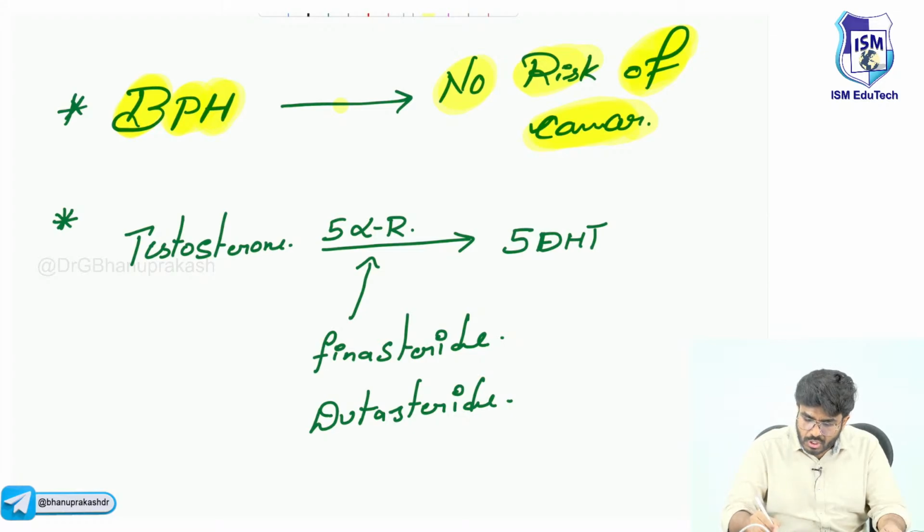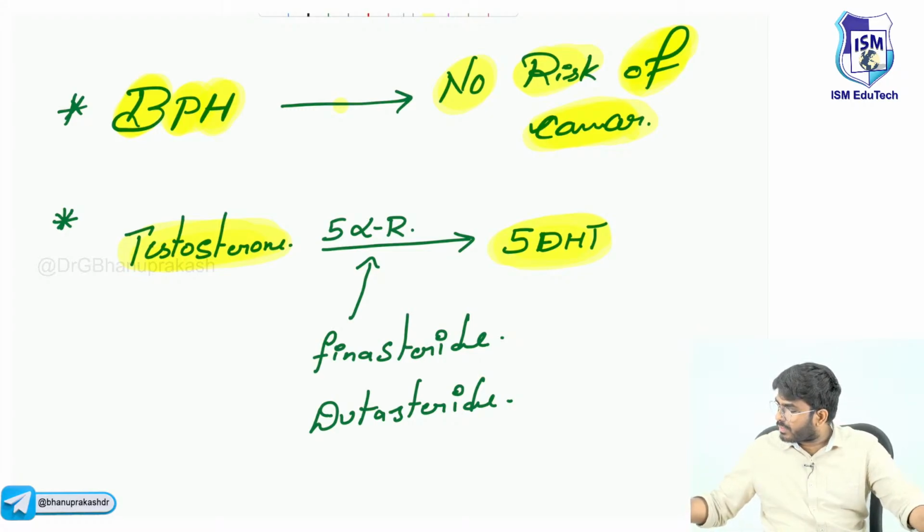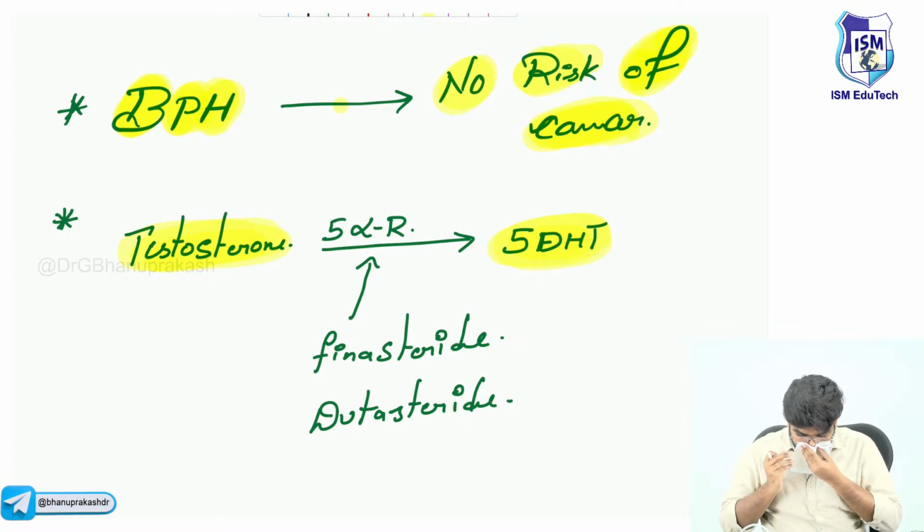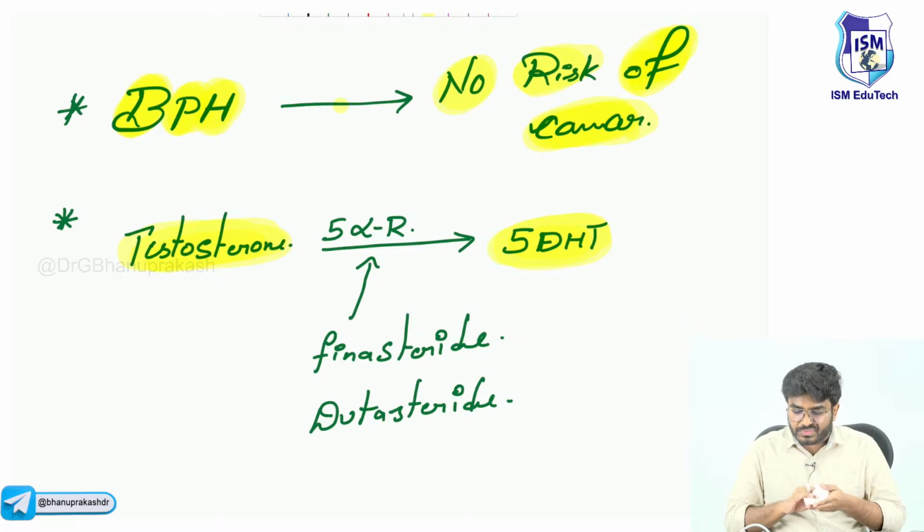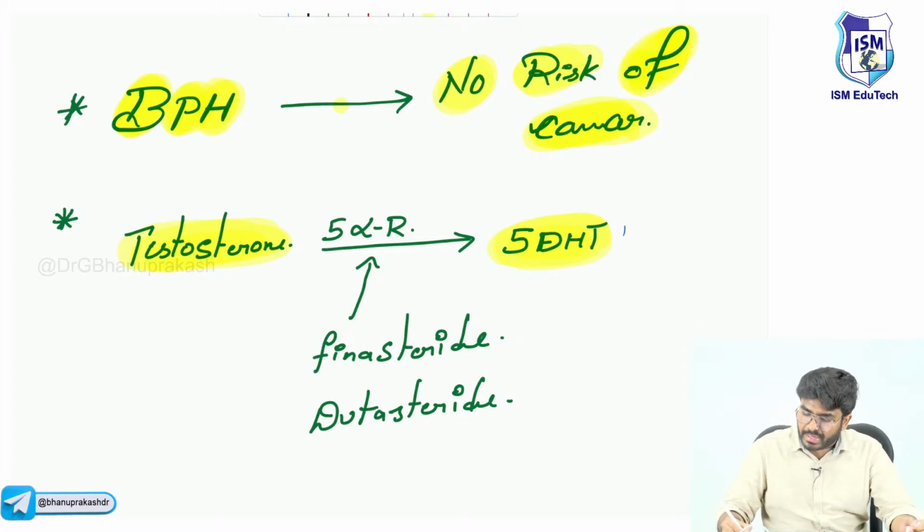It's not the testosterone. Look, testosterone in males will be converted into 5-dihydrotestosterone, the DHT. Testosterone will be converted into dihydrotestosterone with the help of the enzyme 5-alpha reductase.